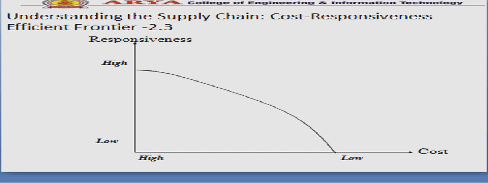Clear? If the cost is high, the responsiveness is also high. If cost is low, responsiveness is low. So the graph can be drawn accordingly. You can understand the relation between cost and responsiveness.